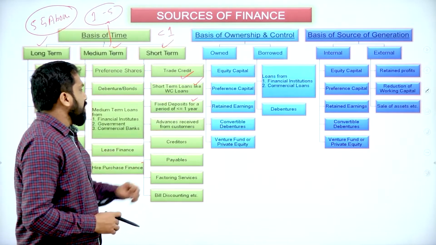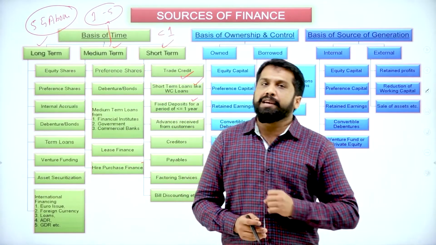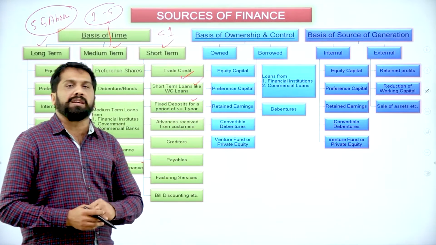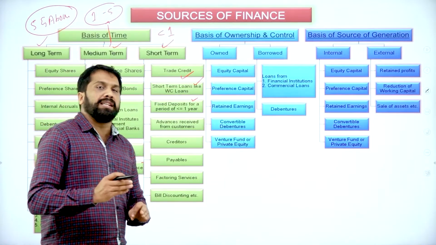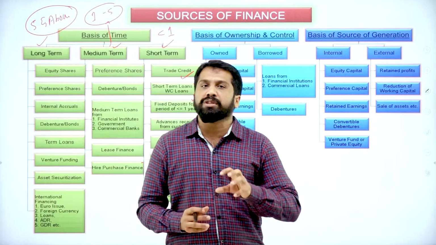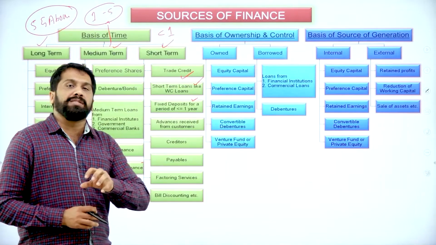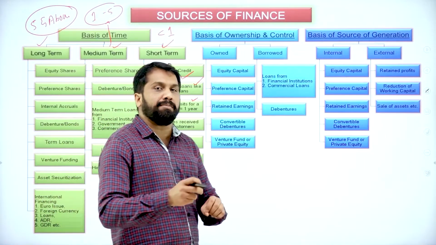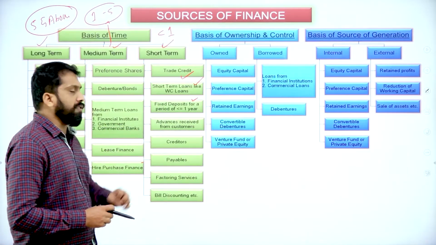Next, advance received from customer, like few things like your mobile iPhone 12. If you want to book your iPhone 12, it is around 1 lakh some odd. Now, if you want to book that mobile, what you will do? It will release in the month of December, but you want booking. So in December, getting that mobile is very difficult because too much competition and too much bookings are there. That's why you will pay 10,000 as advance. Once you get that mobile in December, you will pay the remaining amount. Before getting the mobile itself, you have paid 10,000. That is called advance received from customer.